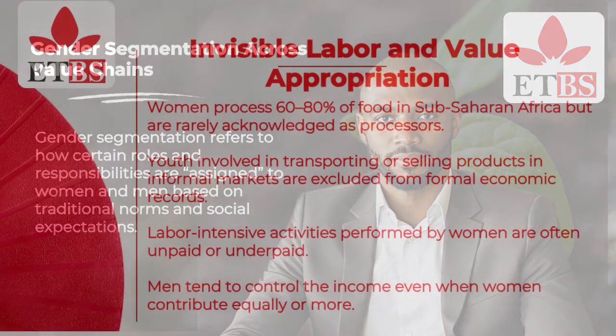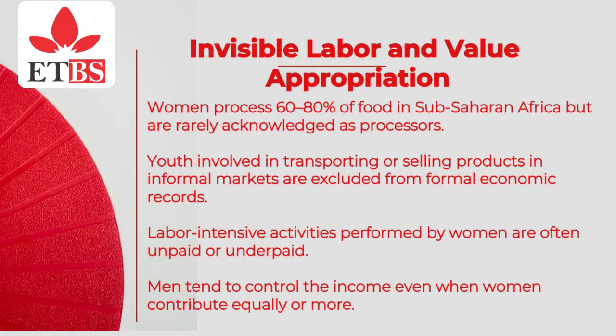Invisible labor and value appropriation. Many of the contributions of women and youth are undervalued or invisible. For example, women process 60 to 80% of food in sub-Saharan Africa, but are rarely acknowledged as processors. Youth involved in transporting or selling products in informal markets are excluded from formal economic records. Labor-intensive activities performed by women are often unpaid or underpaid. Men tend to control the income even when women contribute equally or more.